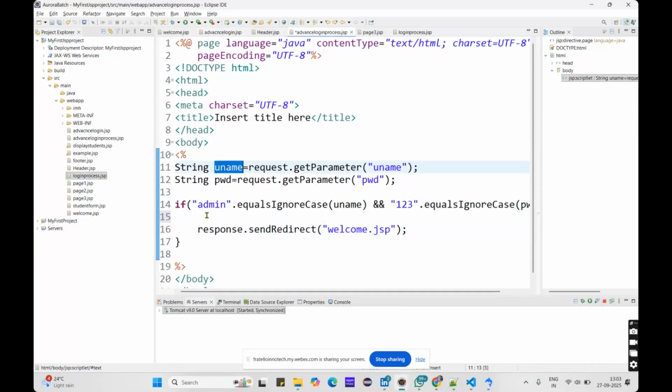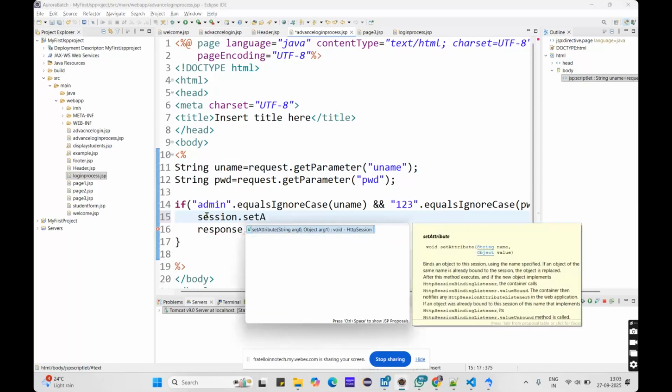How can I use it? I have to create the session. In the session, I need to set the value. So how can I set the value? Session dot setAttribute. We have a setAttribute.